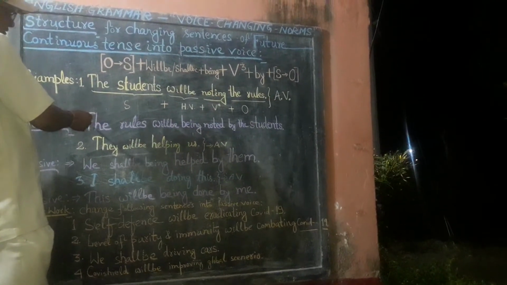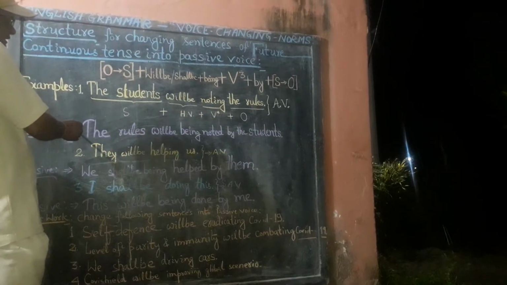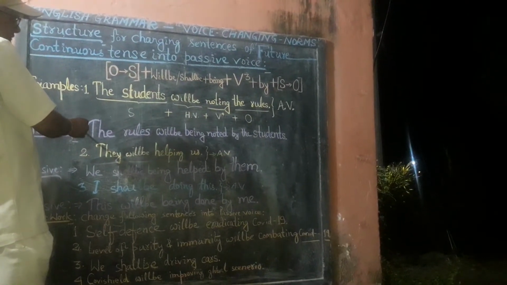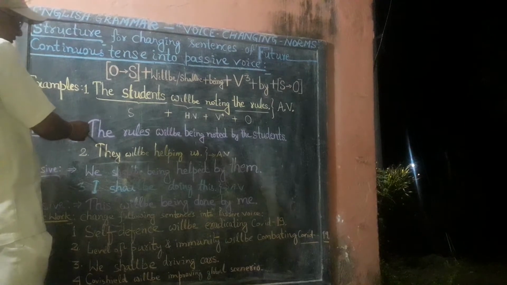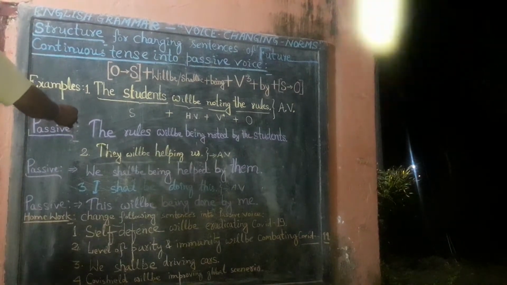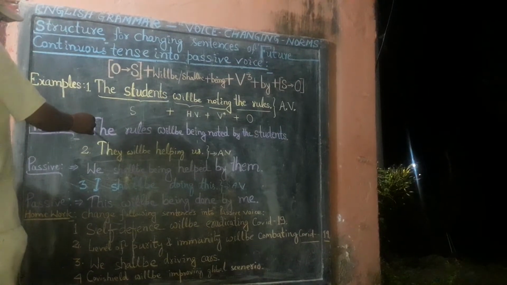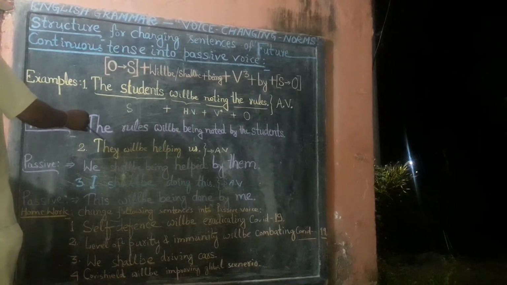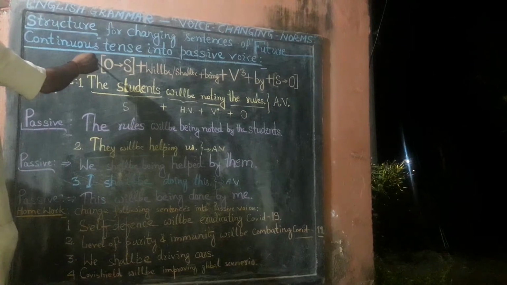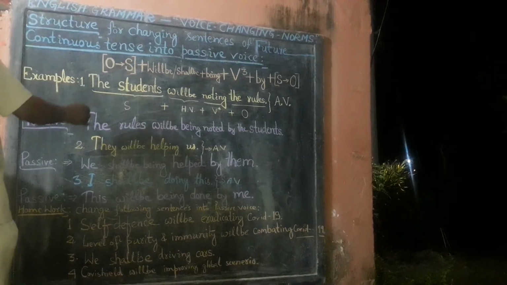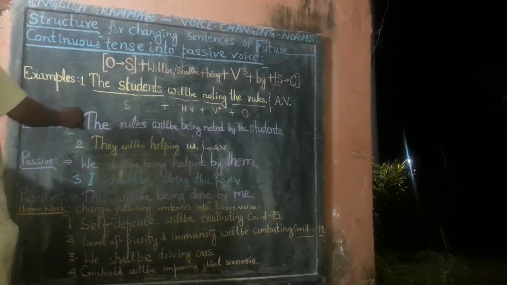Again I am repeating: छात्रों के द्वारा नियम लिखे जा रहे होंगे. Comparing this passive form with the prescribed structure, we find it accurate.